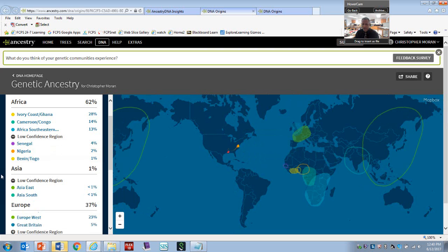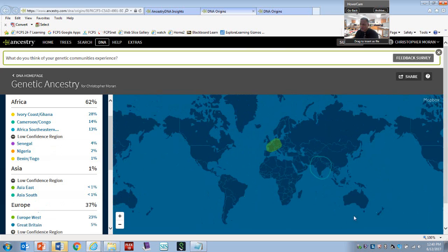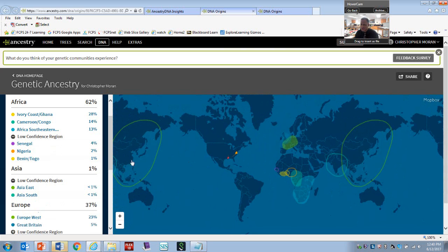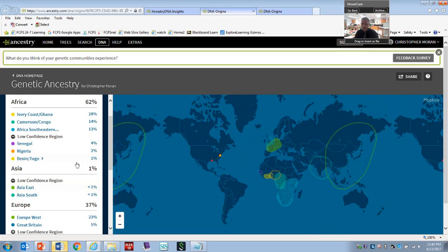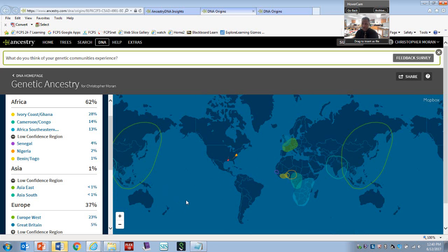When you click low confidence for Asia, it kind of picks this area right here. Now, 23andMe said that I was Southeast Asian and Native American. So if you follow the land bridge, part of the problem with finding Native American ancestry is either it's not there, and that's something you have to accept, or there isn't enough in the database to actually flag those markers. And so we need more information. They need more African Americans to do these tests, and they need more Native Americans to do the tests.